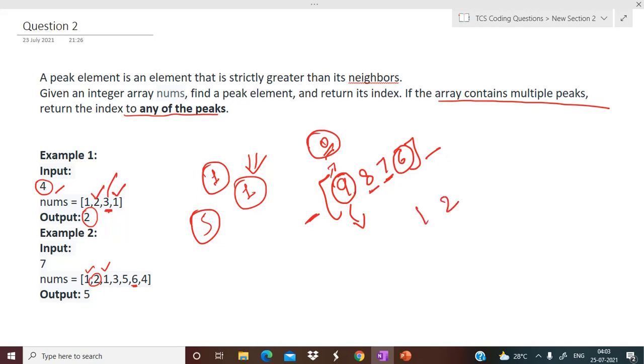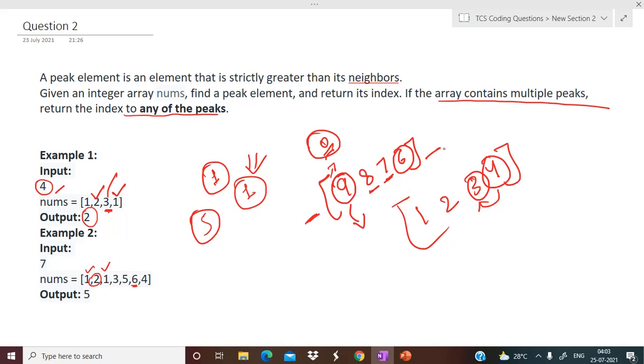And here you can see this condition is true, so 9 is the peak. If you have something like this, you can see 4, the last element of the array, is greater than the element one step before it, which is basically its neighbor. So this is also a peak, and you can directly return the index of that particular element. So take care of these two cases.